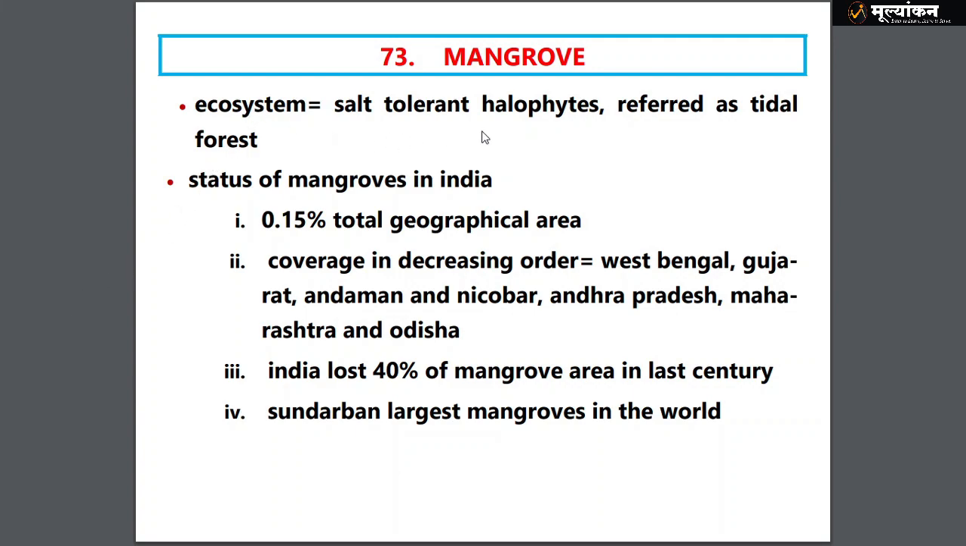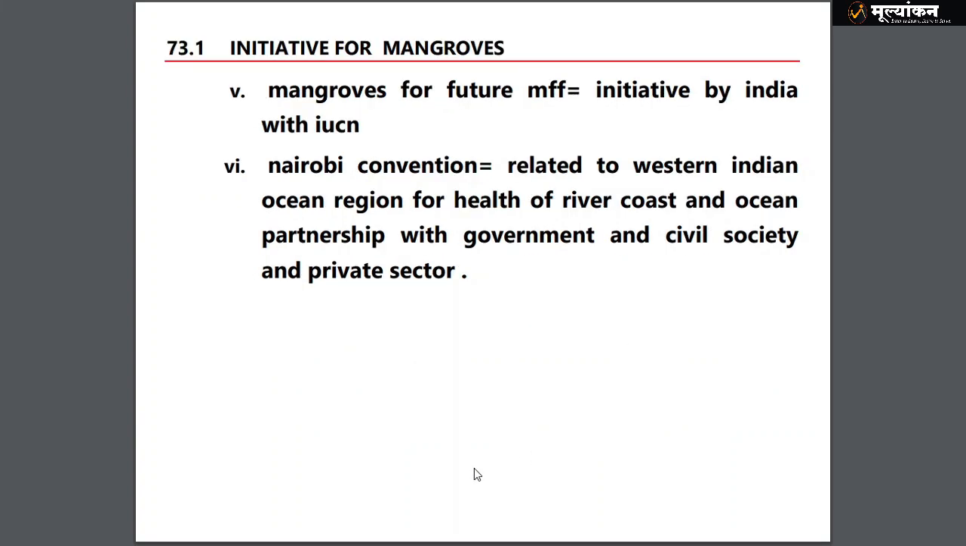Mangroves are an ecosystem which is salt tolerant, so called halophytes, and referred to as tidal forests. About 0.15% of the total geographical area comes under mangroves. Important states in decreasing order: West Bengal has the maximum, then Gujarat, Andaman and Nicobar, Andhra Pradesh, Maharashtra and Odisha. India lost 40% due to developmental activities, and Sundarban is the largest mangrove in the world.